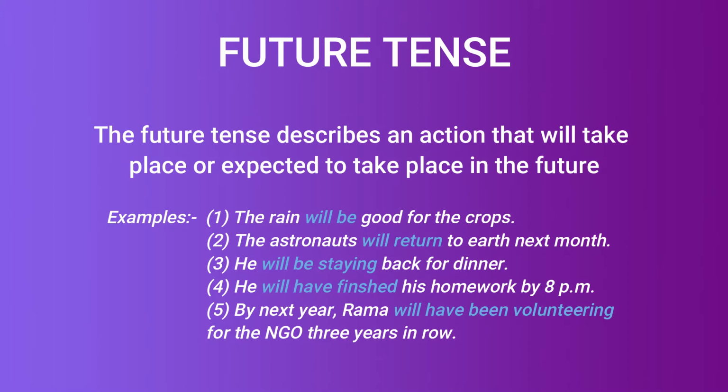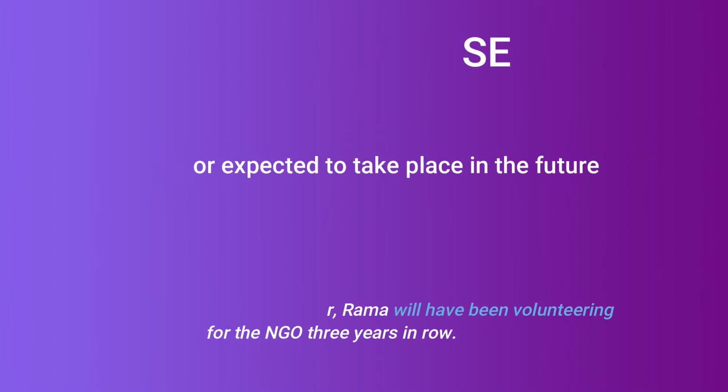Examples are: the rain will be good for the crops, the astronauts will return to Earth next month, he will be staying back for dinner, he will have finished his homework by 8 pm, by next year Ram will have been volunteering for the NGO 3 years in a row. So we can see the use of future tense in different ways in these sentences.